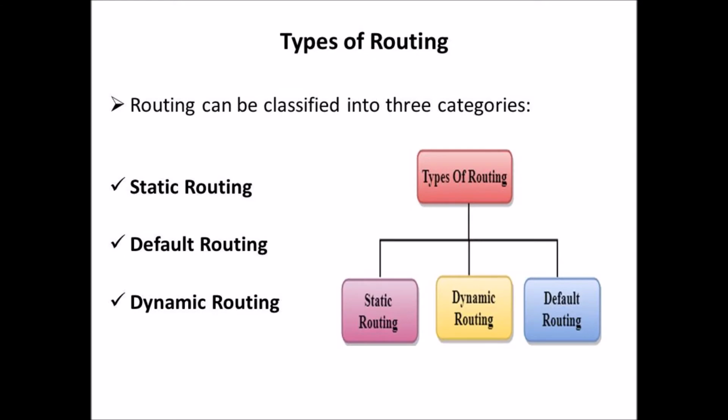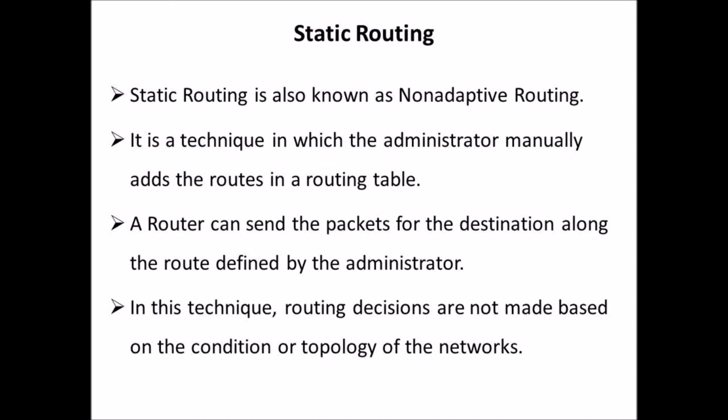Routing can be classified into three categories: static routing, default routing, and dynamic routing. First one, static routing. Static routing is also known as non-adaptive routing. It is a technique in which the administrator manually adds the routes in a routing table. A router can send the packets for the destination along the route defined by the administrator. In this technique, routing decisions are not made based on the condition or topology of the networks.